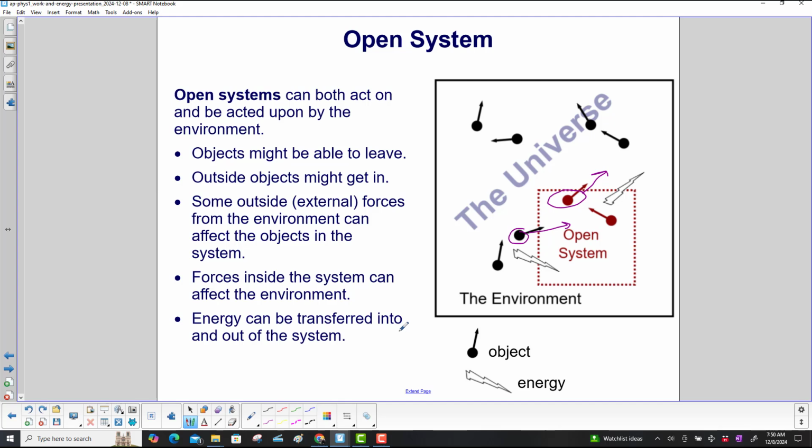Energy can be transferred into and out of the system. Our energy symbol is right here. So here you have energy or forces acting through the barrier on the open system. And here is energy leaving the system, or forces acting through the barrier.